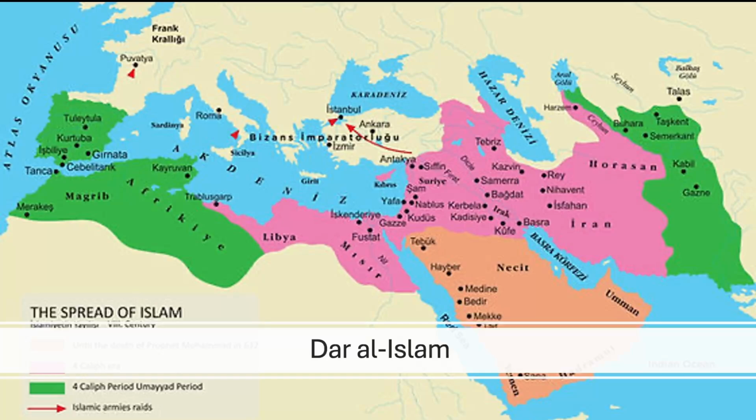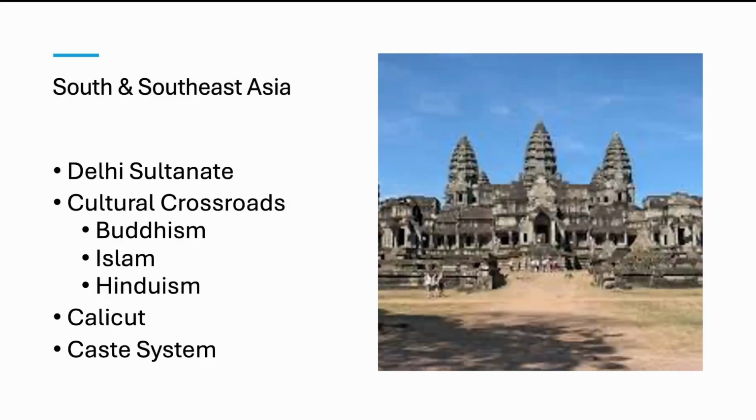They were advanced in algebra, optics, chemistry, and architecture. There are a lot of great mosques and domes that you can still find around, and they are really quite beautiful. Shown on the screen here is an example, a view of Angkor Wat in Cambodia, which shows how Hindu and Buddhist influences affected architecture at the time.